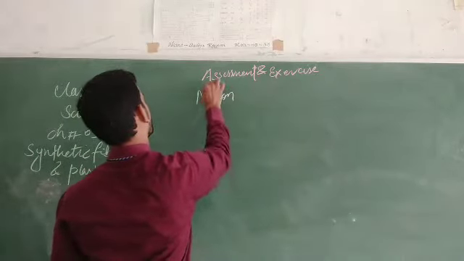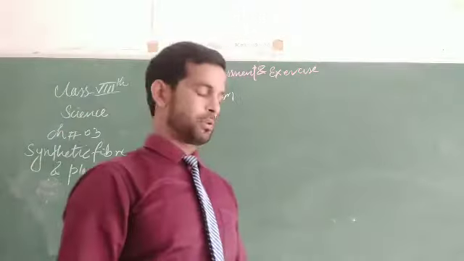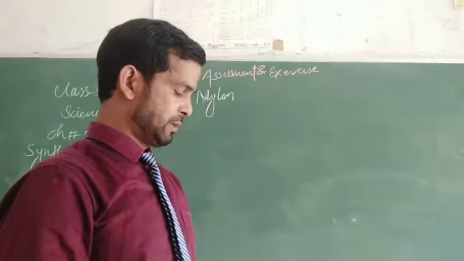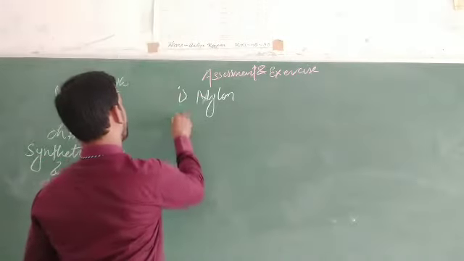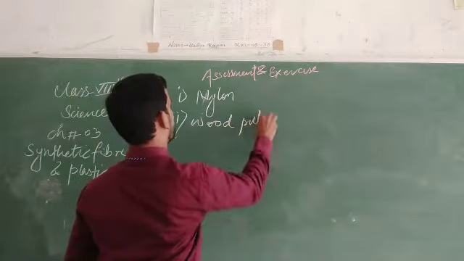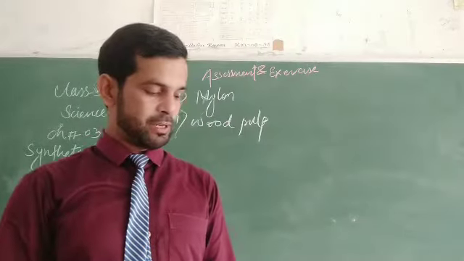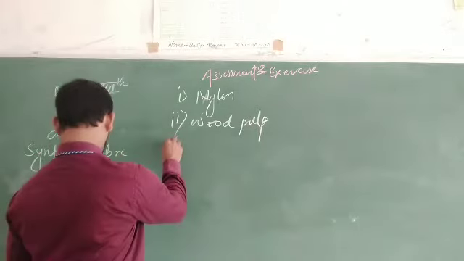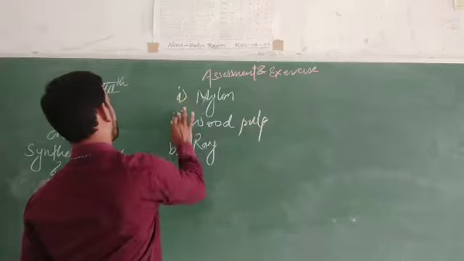Nylon is a synthetic fiber. The first answer will be nylon. Next, which of the following is a source of rayon? Wood pulp, wool, pet silk. Wood pulp, that is the second option. This is the right answer. The material similar to silk in appearance is rayon. B, rayon.